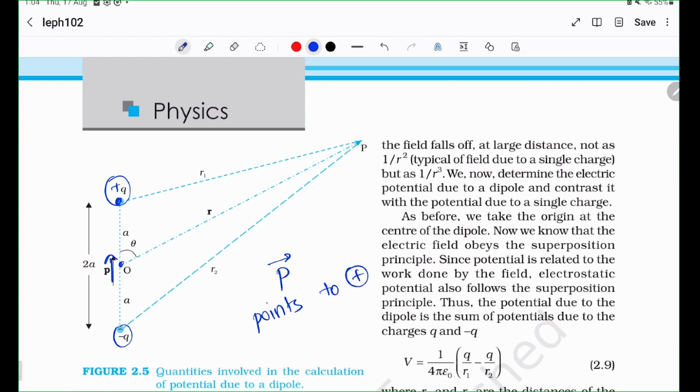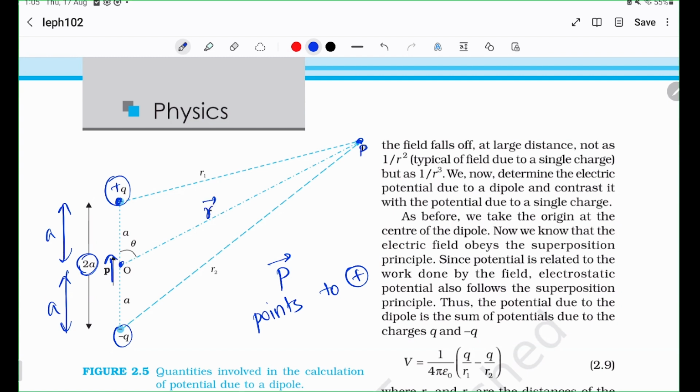Usually the origin, we mark it equally symmetric with respect to plus Q and minus Q. That is why we in fact name the distance 2a, because we can say this distance is A and this distance is A. So yeah, and so now we try to find out what the field and what the potential is at some point P at a distance of R.